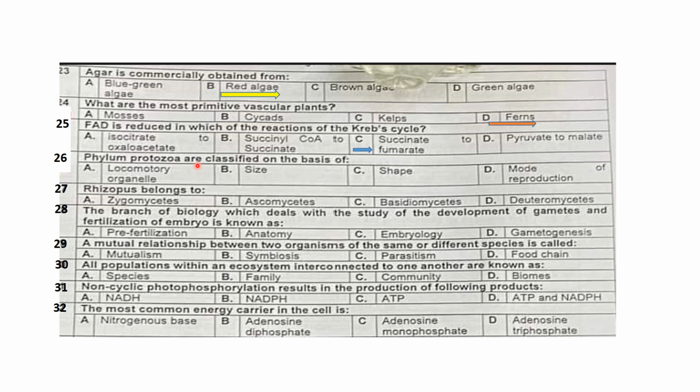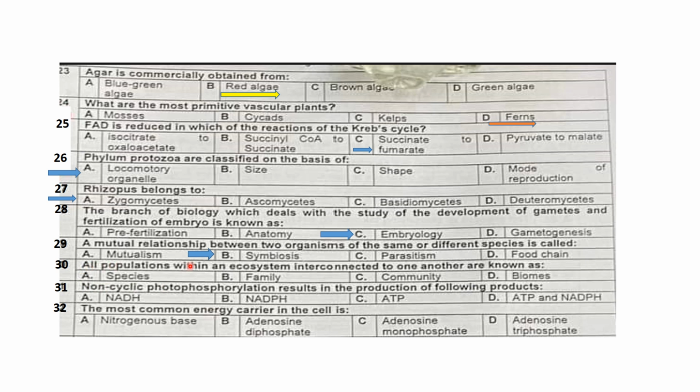Phylum Protozoa are classified on the basis of locomotory organelle, size, shape, or mode of reproduction. So mainly they are classified on the basis of locomotory organelle. Rhizopus is a fungus that belongs to which group? So Rhizopus is a zygomycete. The branch of biology which deals with the study of the development of gametes and the fertilization of embryo is known as embryology. A mutual relationship between two organisms of the same or different species is called symbiosis.